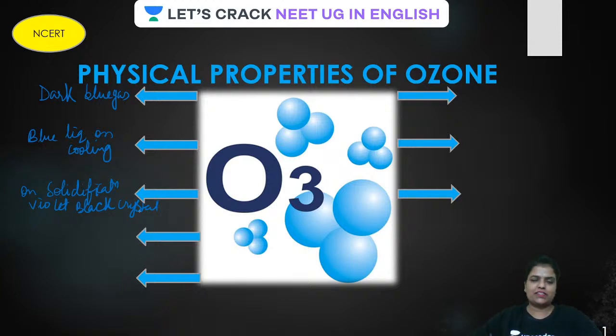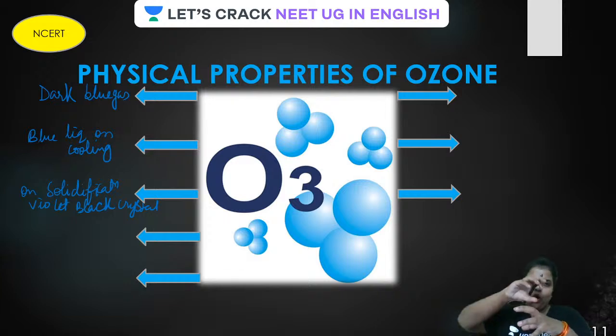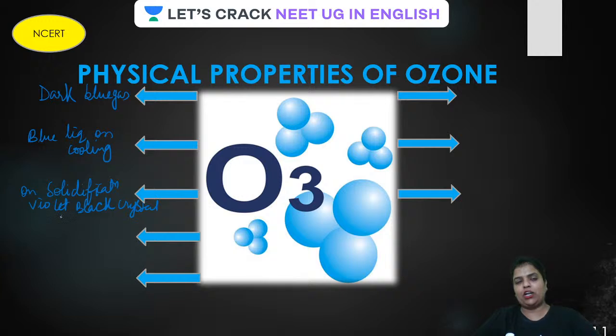How to recall this? It is a blue liquid, and a blue liquid won't solidify as such. That blue violet color will be so condensed that it will give an aura of black. Therefore, it is said that on solidification it looks like violet black crystal. Something lighter, when dispersed, becomes darker when you condense it.